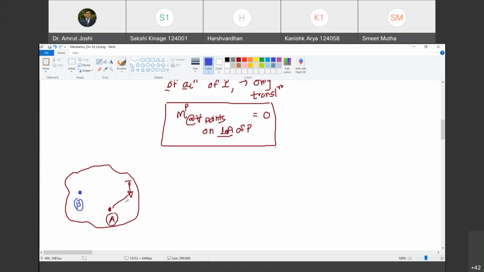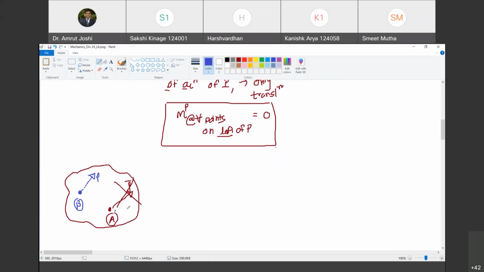What do we have to do? In simple language, I am going to remove this P bar acting on the body at point A and I am going to ask myself a question: what should I apply at B so that the effect of whatever we place at B is the same at all points on the body as P bar had? Are you with me? Yes, sir. So if I were to remove this P bar from here, I have to apply something at B. So what should I apply? I should apply this P bar as it is. Are you with me? Yes, sir.